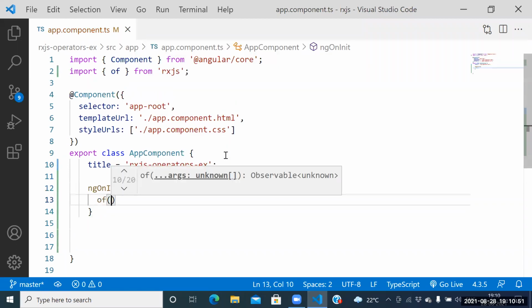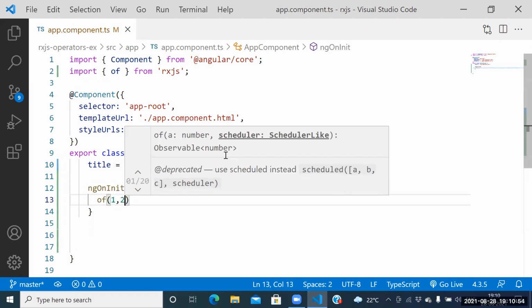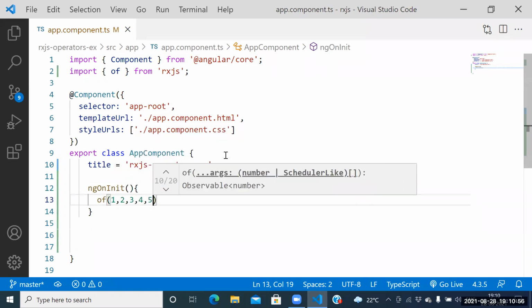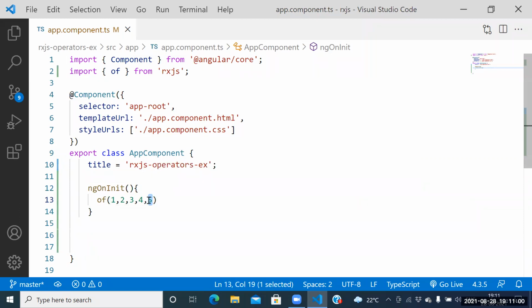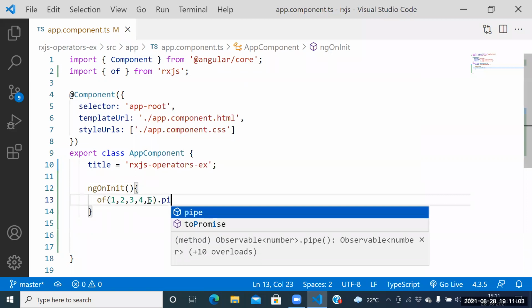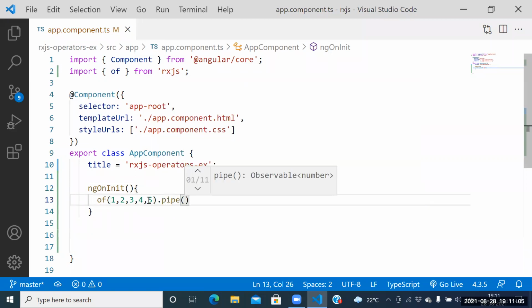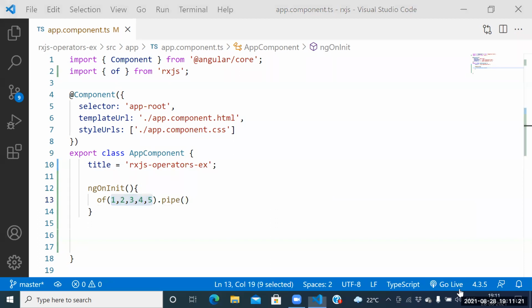Guys, how many values do you want to emit here? 1, 2, 3, 4, 5. Five values. Here in the pipe, temporarily I need the result as 10, 20, 30, 40, 50. Temporary result, not permanent. First of all, give me the solution. How many values do you have? Five values we have here.